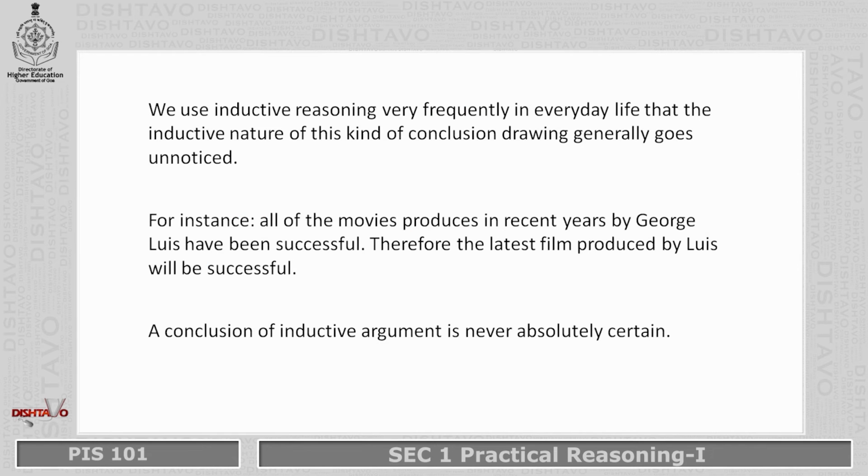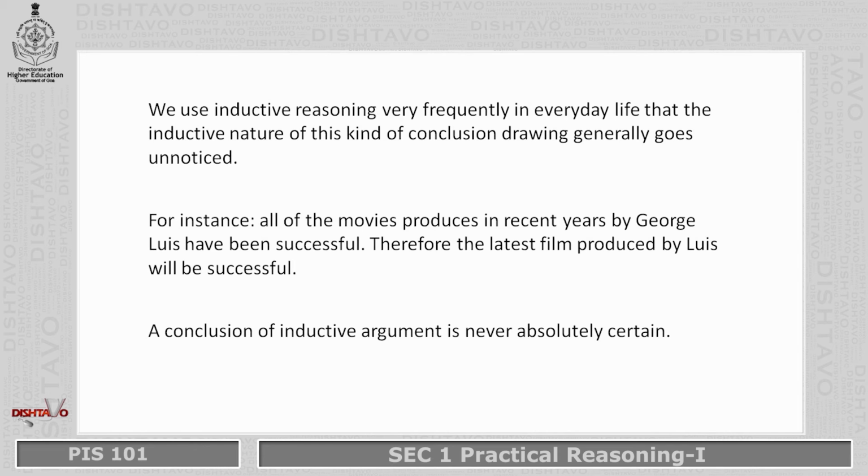We use inductive reasoning very frequently in everyday life. The inductive nature of this kind of conclusion generally goes unnoticed. That means we use it so often that we don't realize that we are using inductive reasoning in our day-to-day conversations. For example, all the movies produced in recent years by George Lewis have been successful. Therefore, the latest film produced by Lewis will also be successful. So we have seen so many movies produced by the director have been super hits. Therefore, the next film, which is to be released soon, is also going to be a super hit based on the previous super hit films.